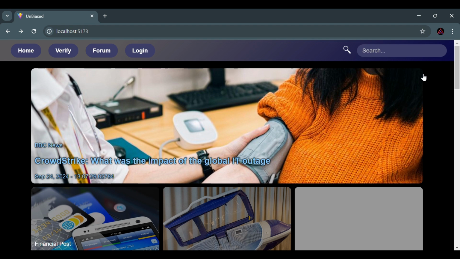Right now I will be giving a demonstration of our Therap Javafest project. Our idea for this project was named Unbiased.